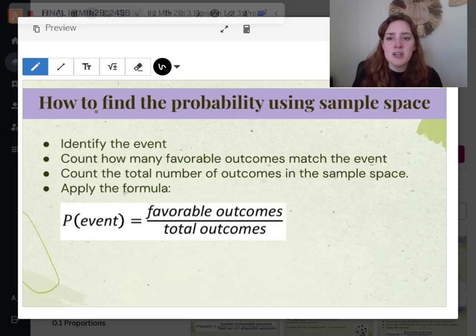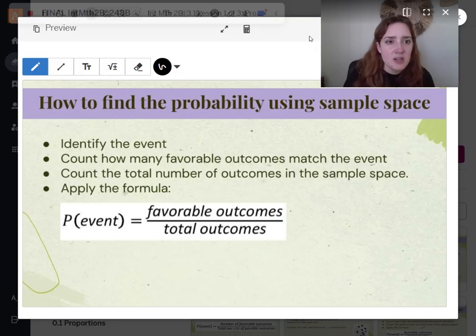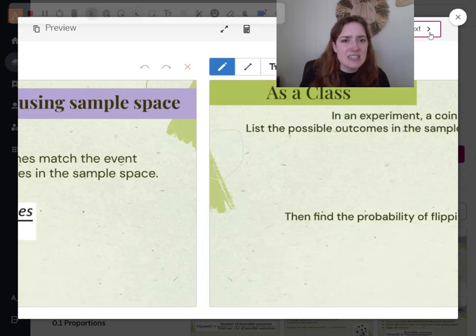I know. So finding the probability using the sample space, again, is the probability of our favorable outcomes divided by the total. We're identifying that event. I said earlier, like me picking a drink at a restaurant. Favorable outcomes, I want to see the probability of me ordering a glass of water. So the times I've ordered glasses of water divided by the total, how many drinks I've ordered that were water and not water. That's the total.